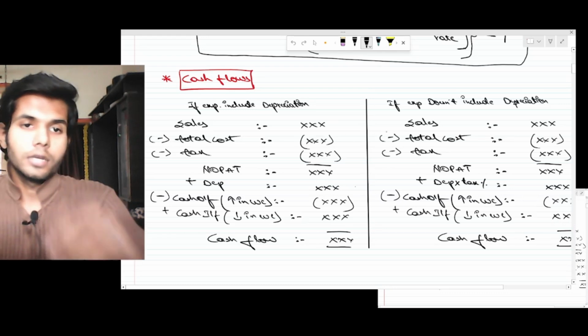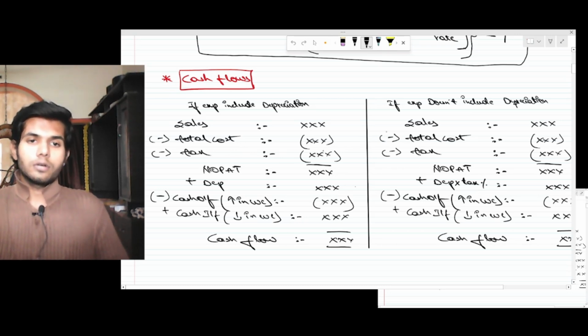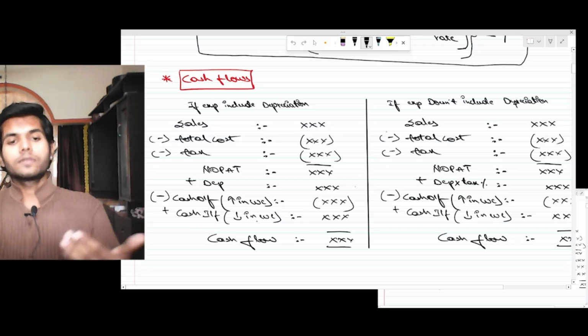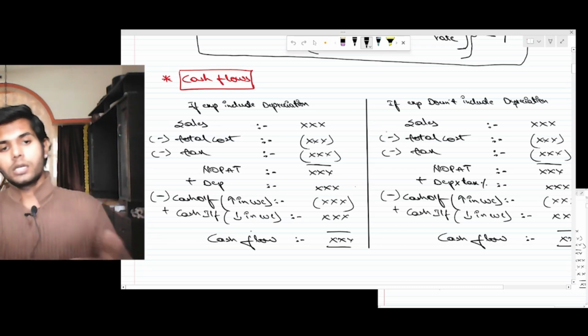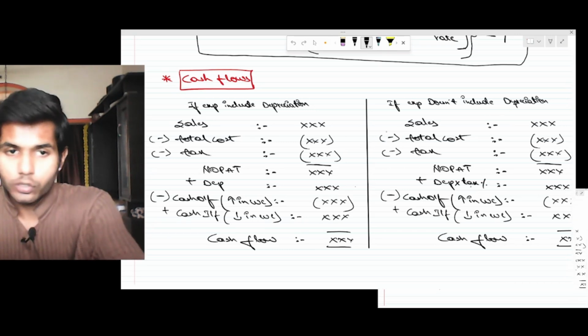I wrote the same thing here. If expense includes depreciation, and if expense is exclusive of depreciation, I mean doesn't include depreciation: sales minus total cost minus tax, we'll be getting NOPAT. From NOPAT, we need to add back depreciation. And then the increase in working capital. Increase in working capital is an actual cash outflow, so reduce. Decrease in working capital is an actual cash inflow, so add. Here is the cash flow, the same here, but here depreciation into tax rate. That's it.